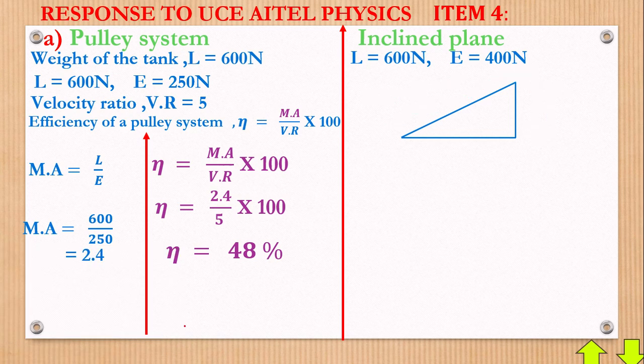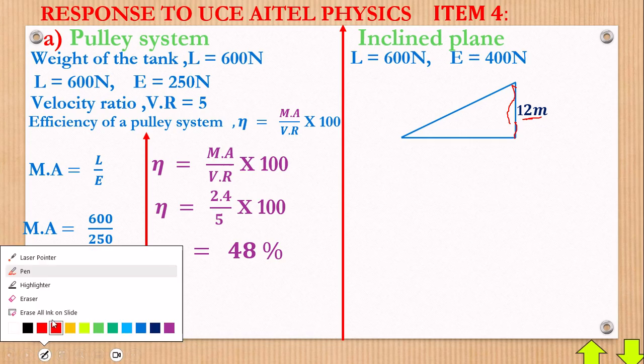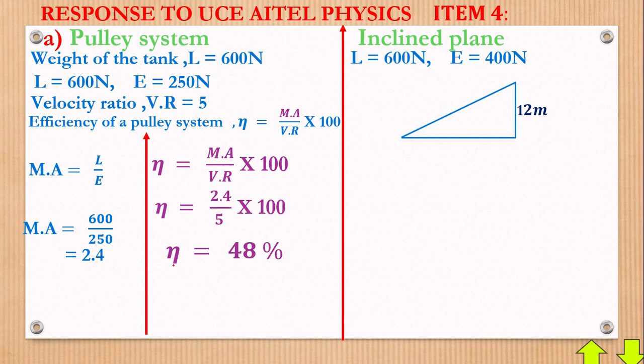Now let's put the lengths in here. So we have 12 meters there. Why 12 meters? Because they are carrying an object to the top of a building of height 12 meters. So the height of the building must be the same as the height of the inclined plane, such that the object can easily reach the height of the building. So with this, let's get the numbers labeled.